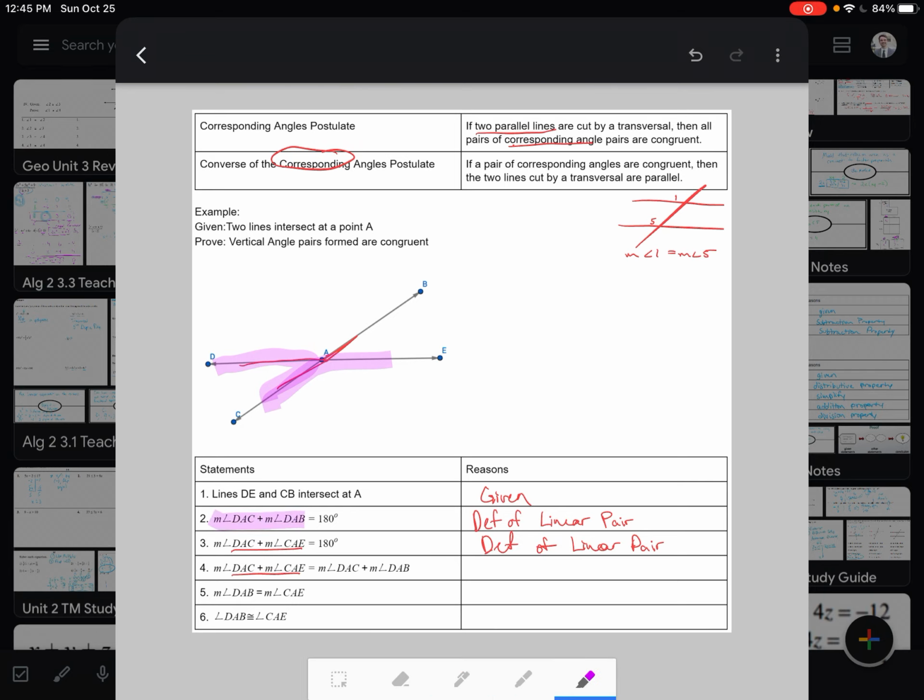All right, so now we're taking this statement and it's going here, and we're taking this statement and it's going here. So it looks like we have A equals B, B equals C, so A equals C. That looks like, to me, a good example of our transitive property. And then we're left with DAB and CAE. So it looks like we had to subtract DAC from both sides, which is a little bit of algebraic reasoning. We called that one the subtraction property.